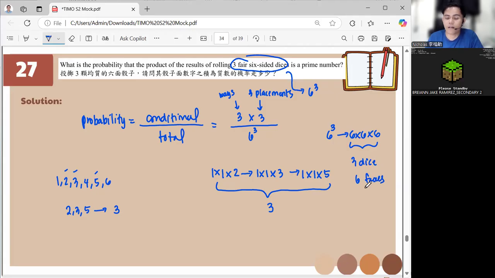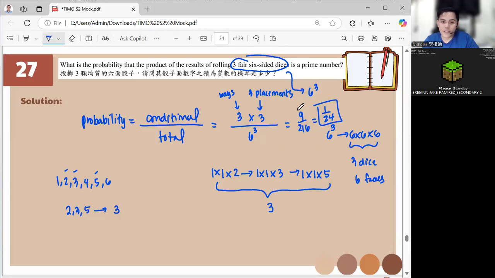So this one here is 9 over 216. Simplifying, that's 1 over 24, and that is our answer. Again, the first 3 is the number of ways: 112, 113, 115. The second 3 is for the placement, three placements.